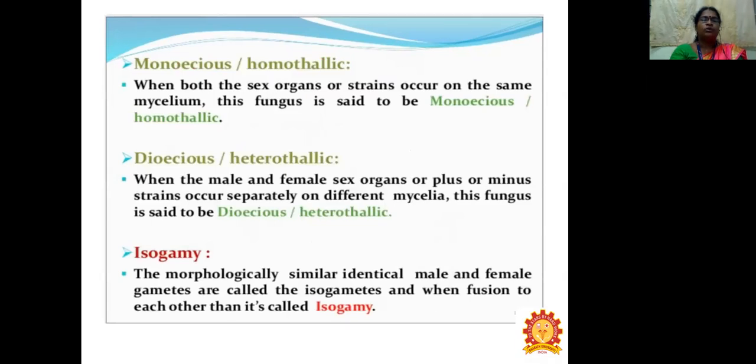Monoecious and homothallic: when both the sex organs and strains occur on the same mycelium, the fungus is said to be monoecious and homothallic. Dioecious or heterothallic: when the male and female sex organs, or plus and minus strains, occur separately on different mycelia, the fungus is said to be dioecious and heterothallic. Isogamy: morphologically similar, identical male and female gametes are called isogametes, and their fusion is called isogamy.